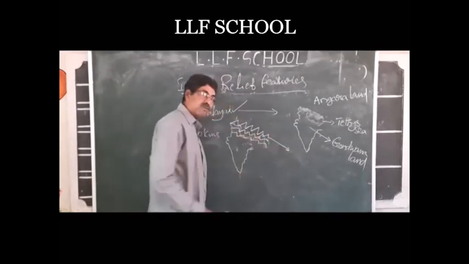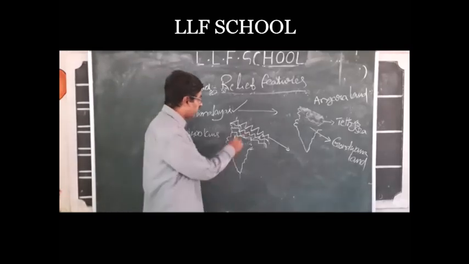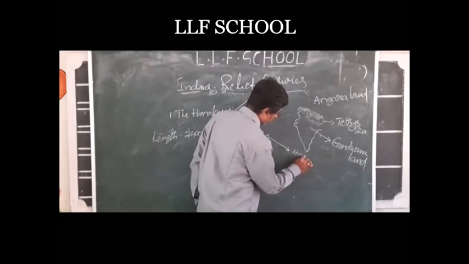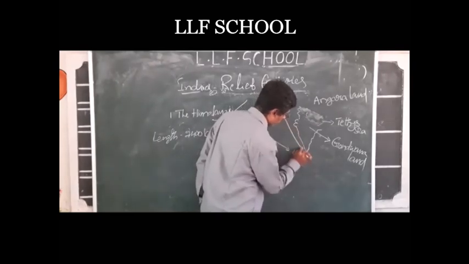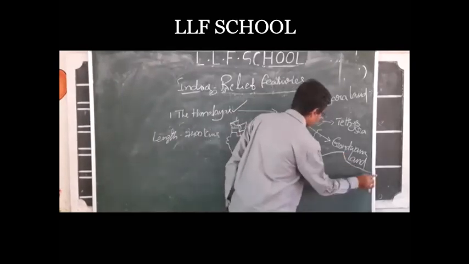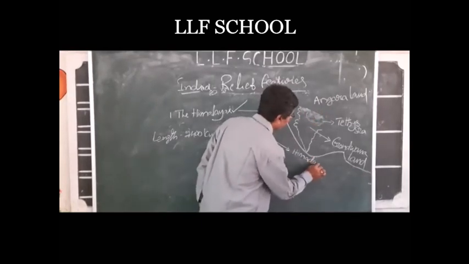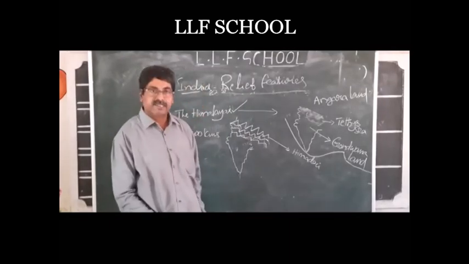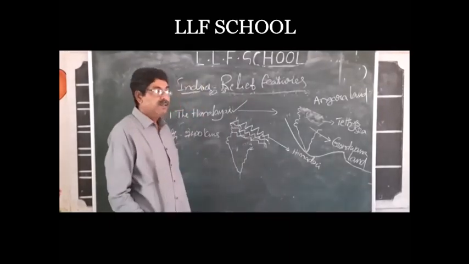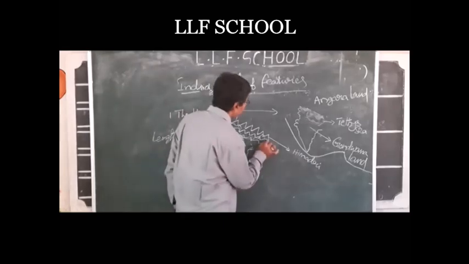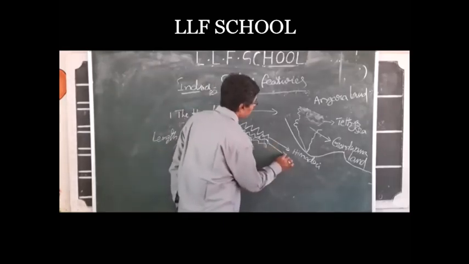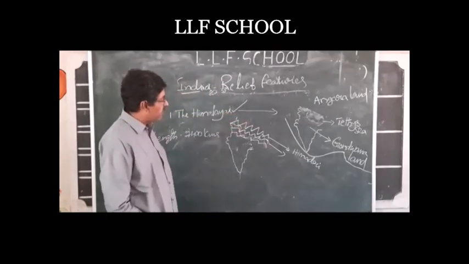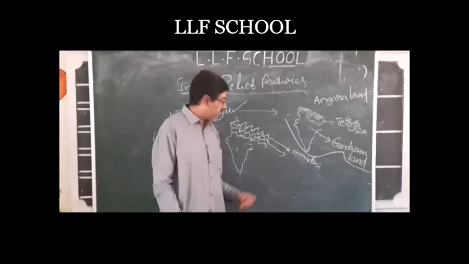The uppermost or northernmost of the Himalayan ranges is called Himadri, or the Upper Himalayas.